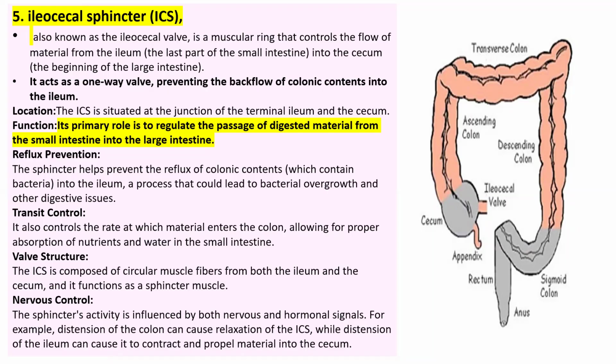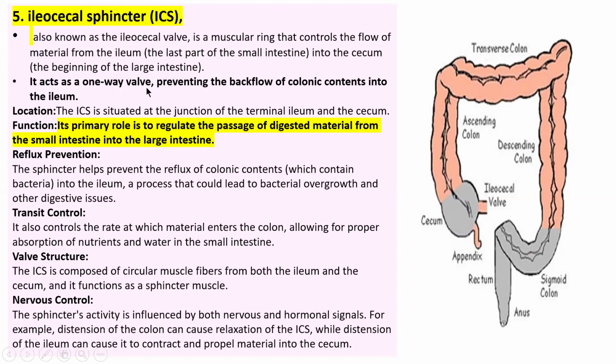Final digestion takes place in the small intestine, so there is also a need for a sphincter muscle, and the name of that muscle is the ileocecal sphincter, also known as the ileocecal valve. It controls the flow of material from the ileum, the last part of the small intestine, into the colon, the first part of the large intestine. We have the cecum, ascending colon, descending colon, rectum, and anus. These are the parts of the large intestine.